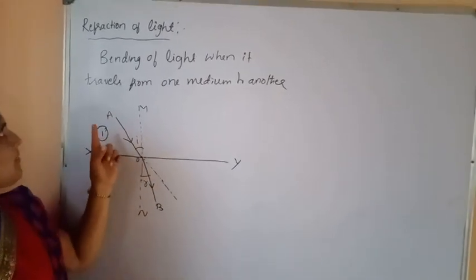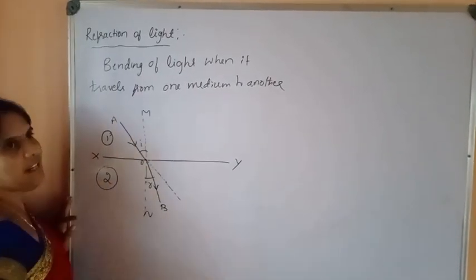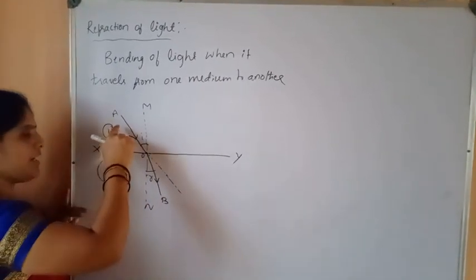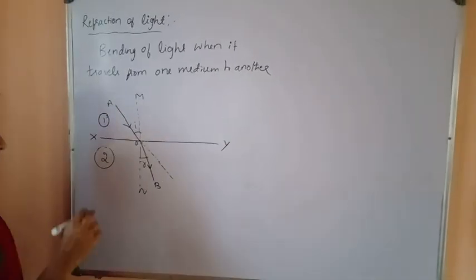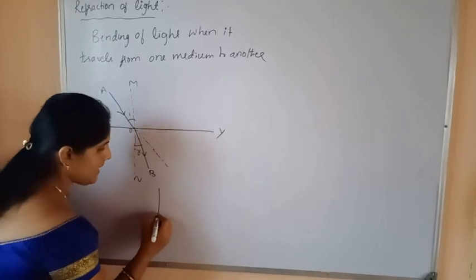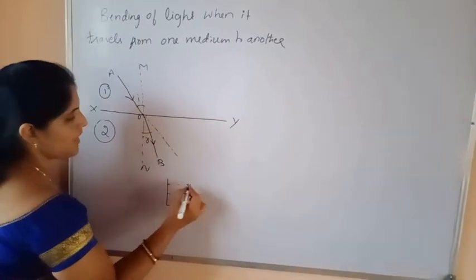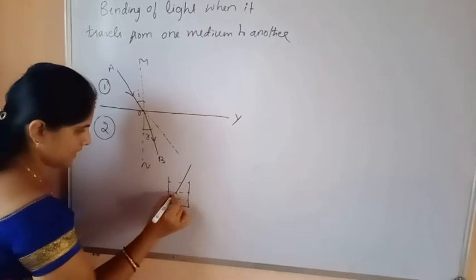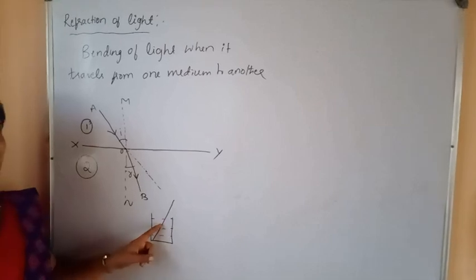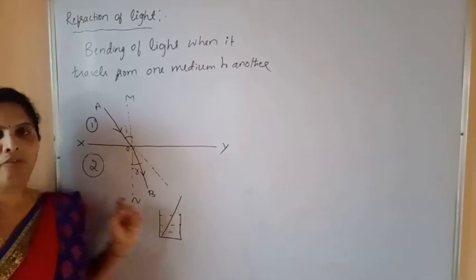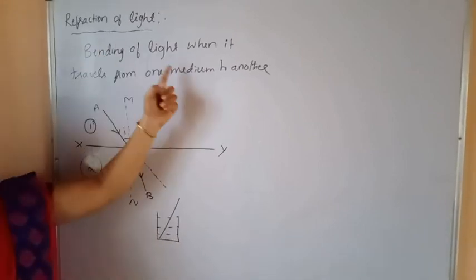So what is refraction of light? Refraction of light is bending of a ray of light. It bends when it travels from one medium to another medium. To better understand this, take a glass filled with water and dip a pencil in it. What you will observe is that the pencil appears bent. Why does the pencil appear bent? Because of refraction of light.